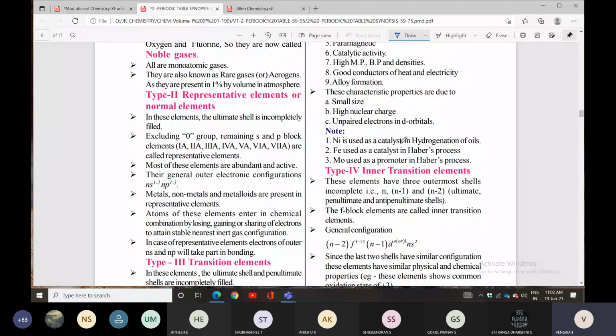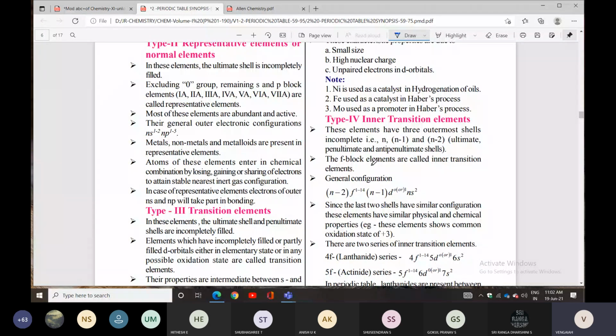Type 4, inner transition elements. These elements have three outermost shells incompletely filled, that is n, n-1 and n-2. Ultimate is n, penultimate is n-1, and anti-penultimate is n-2.